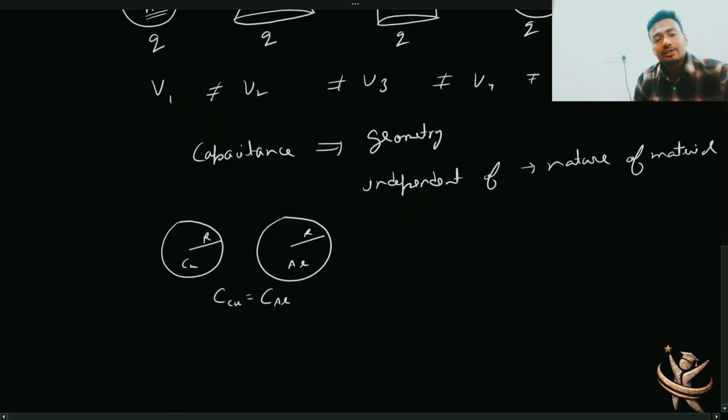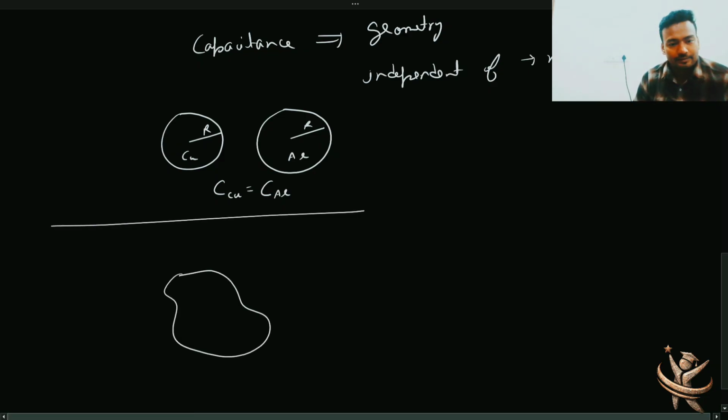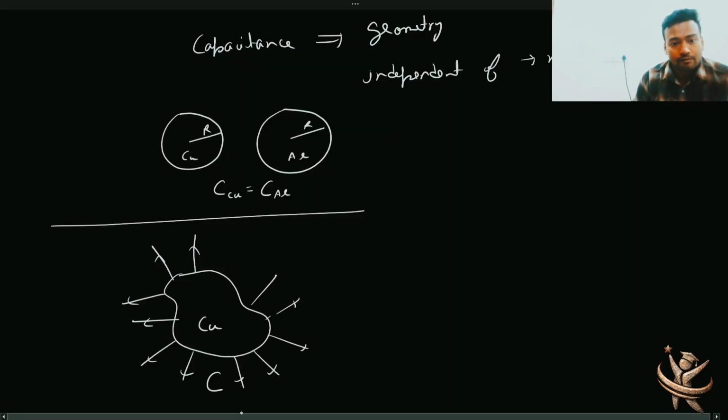Okay. एक और चीज है जिस पे capacitance depend करता है, वो भी आपको समझना है. See, imagine any conductor, let's say copper, and it has some capacitance C. मतलब कि we know the value of charge which will give it exactly 1 volt of the surface potential. Now field lines are emerging. If it is charged, field lines are emerging from it and they are going up to infinity.